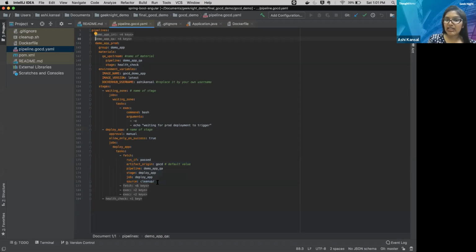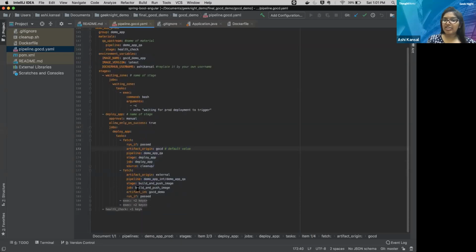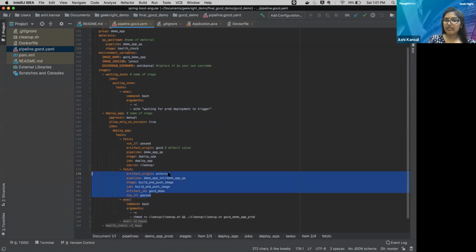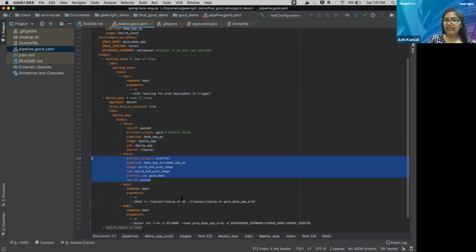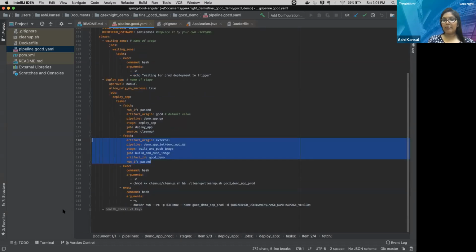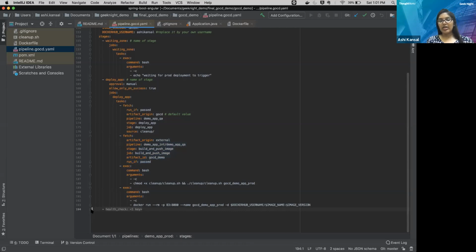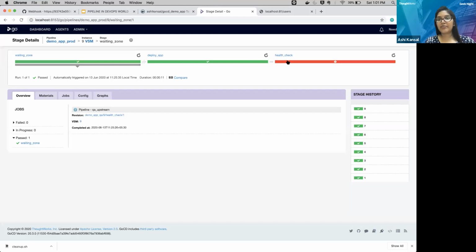This time the artifact origin is GoCD. Then we are fetching my Docker image, running this cleanup script, and then deploying the application. And then we are doing some health check. In this way, we can see the whole flow over here.